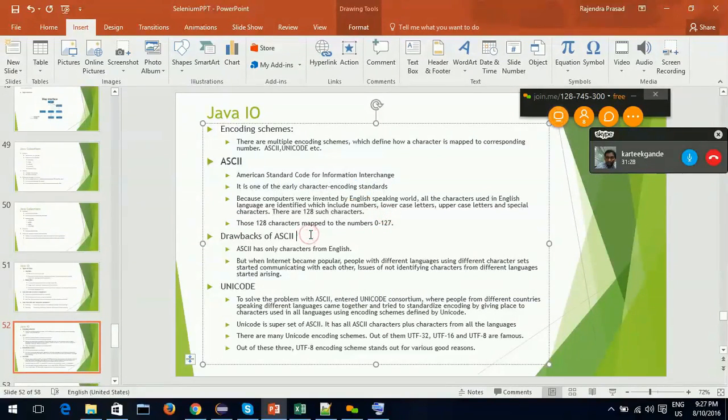I'll show you what they are. Our next slide has all the characters. These 128 characters are mapped to numbers 0 to 127. So let me show you.